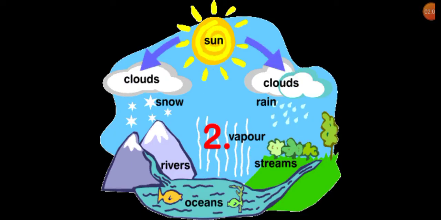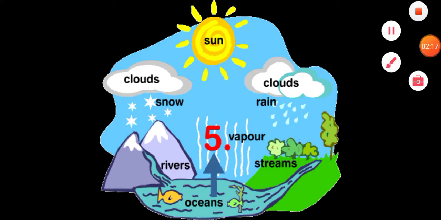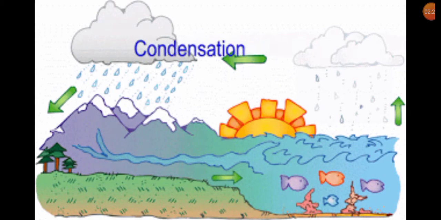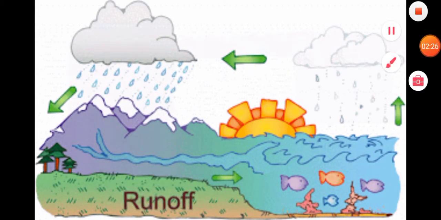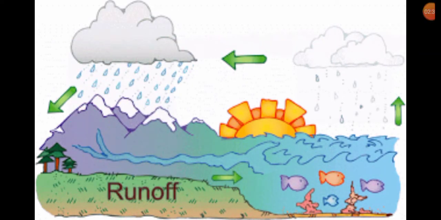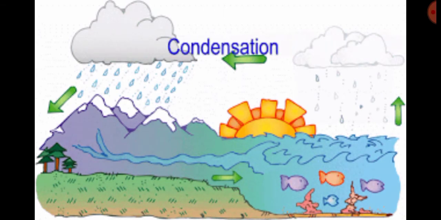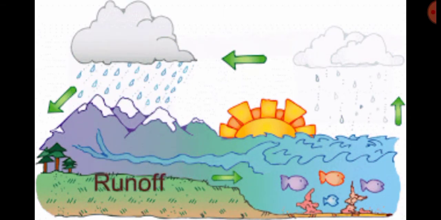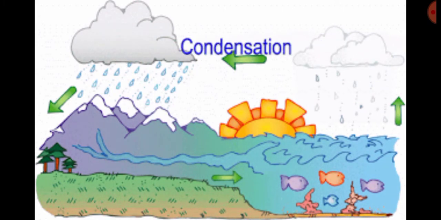Here you can see the rainwater collects in some ponds, and the water of the ocean and the river evaporates, and then after evaporation it condenses, and after that it again comes to the earth in the form of rain. Here again you can see the cycle of the water. First of all evaporation, then condensation and then precipitation, and then runoff of the water. This is the cycle of the water.